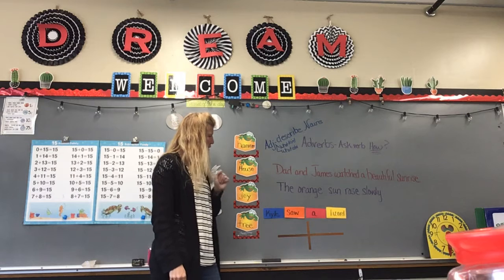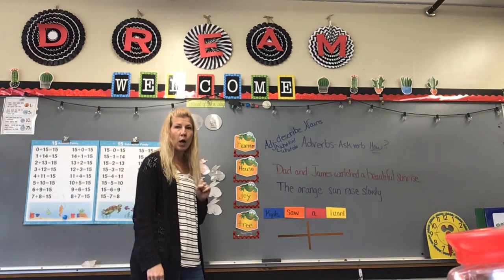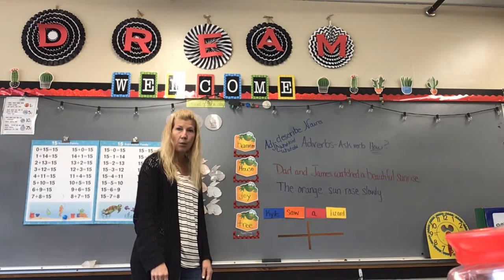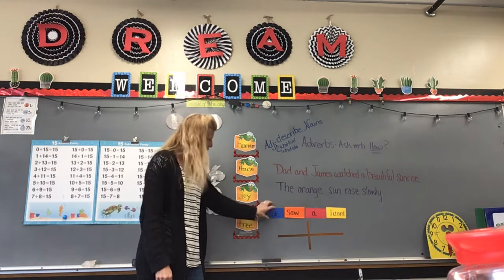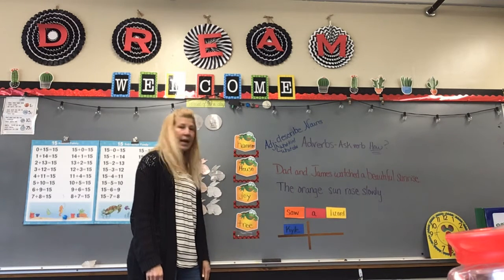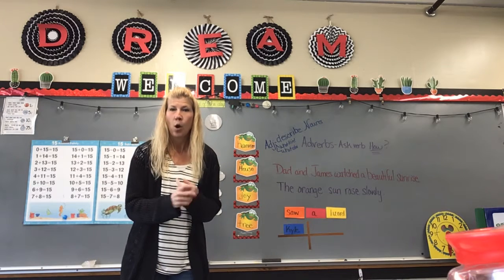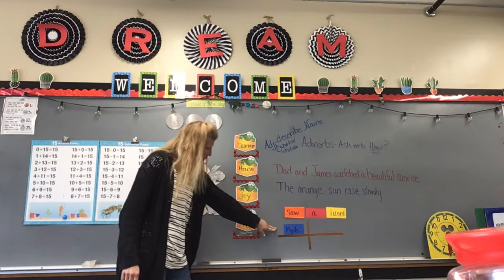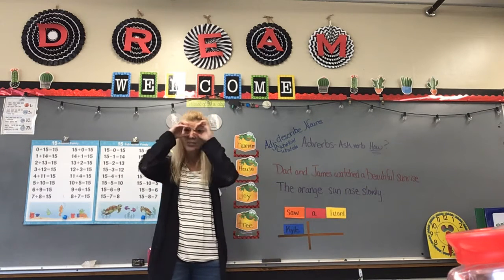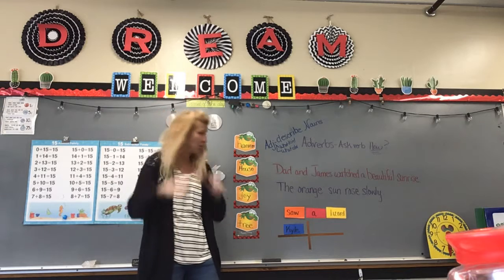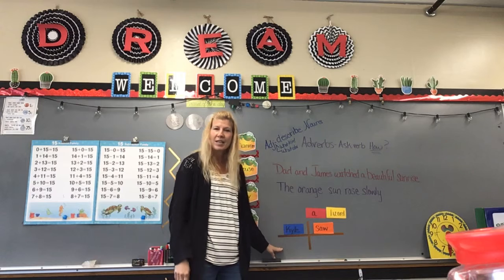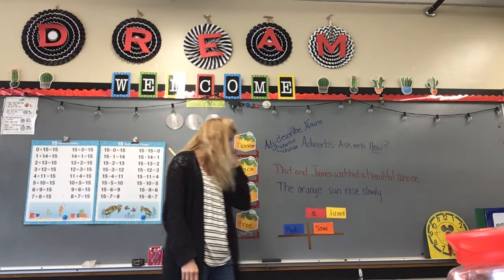So let's find our subject. So we start with, who are we talking about? Kyle saw a lizard. Who are we talking about? We're talking about Kyle. Good job. So Kyle is my subject. And then I ask myself, what did Kyle do? Kyle, he saw. And saw is your action. Okay, so he saw. So Kyle saw is perfectly diagrammed, my subject and my predicate.